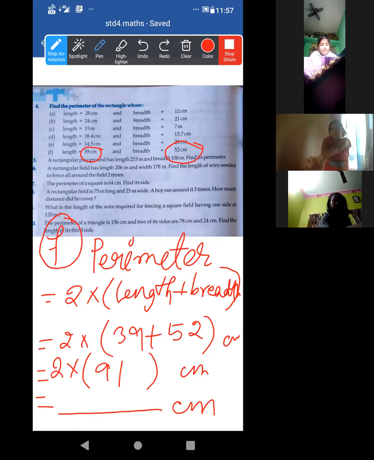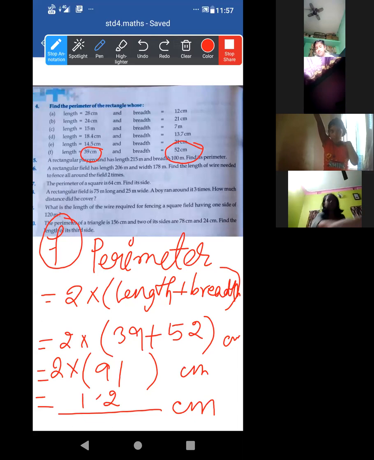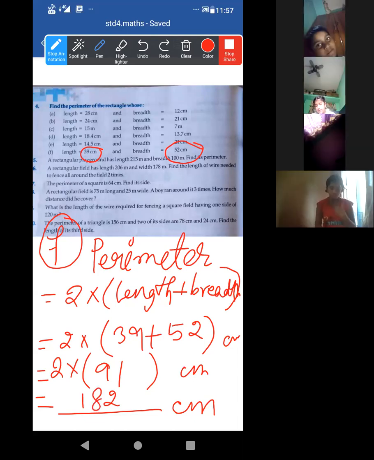Okay. Now do this one. 9 twos are 18. 182, okay? Okay, done, Parijat. Now the fifth one.